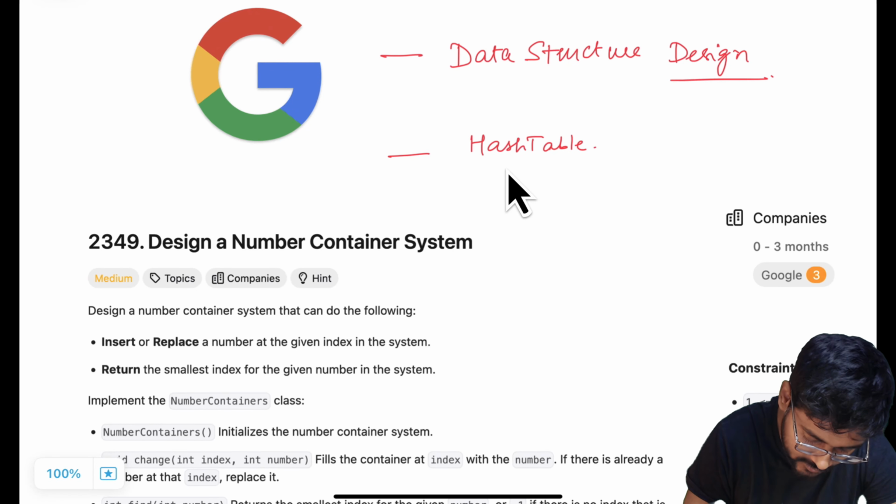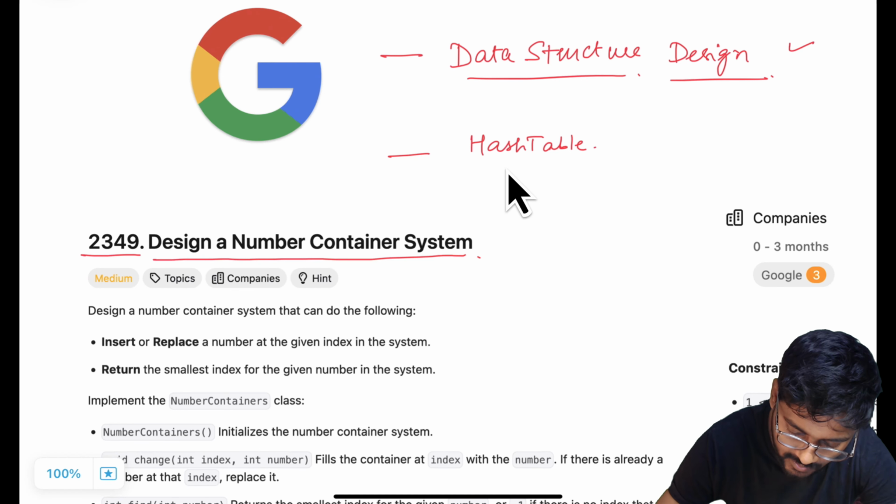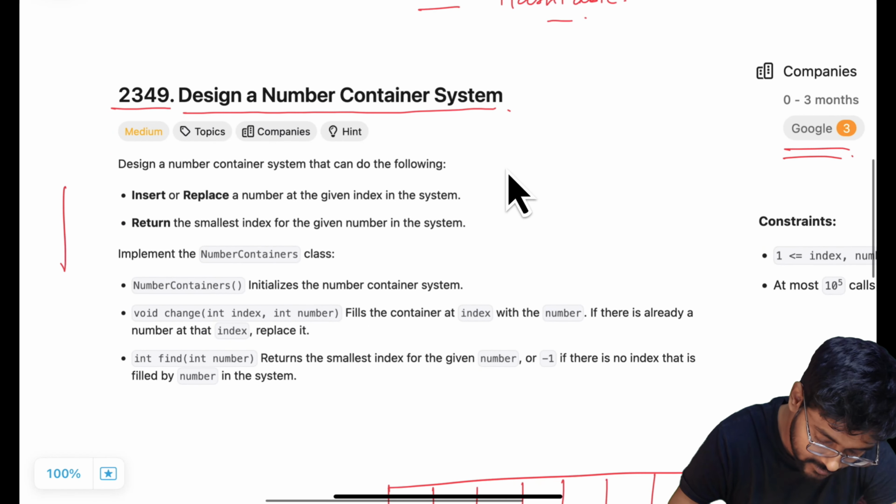Today we are going to solve this question 2349. Design a number container system. This question falls into the design data structure category and is based on a hash table. Also, this question has been asked in Google 3 times in the last 3 months. Let's have a look at the problem statement.